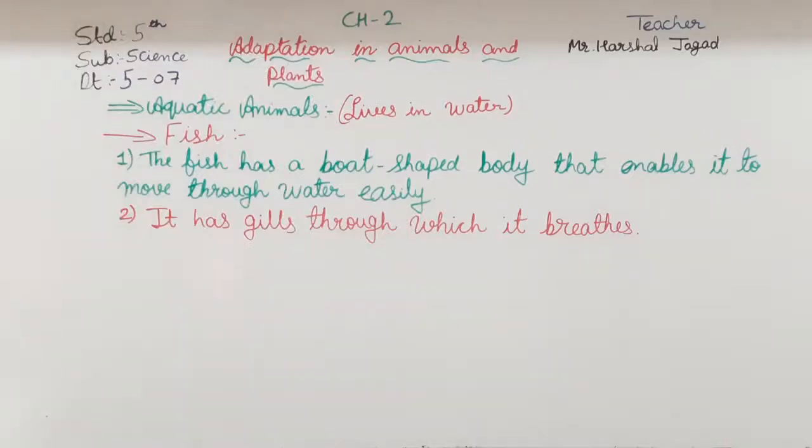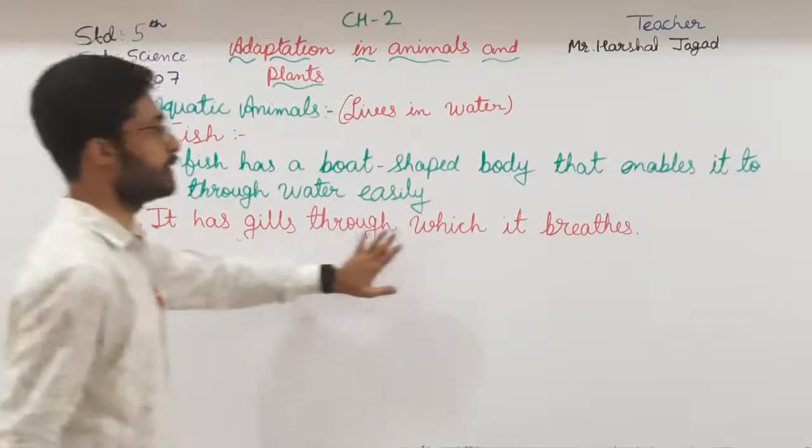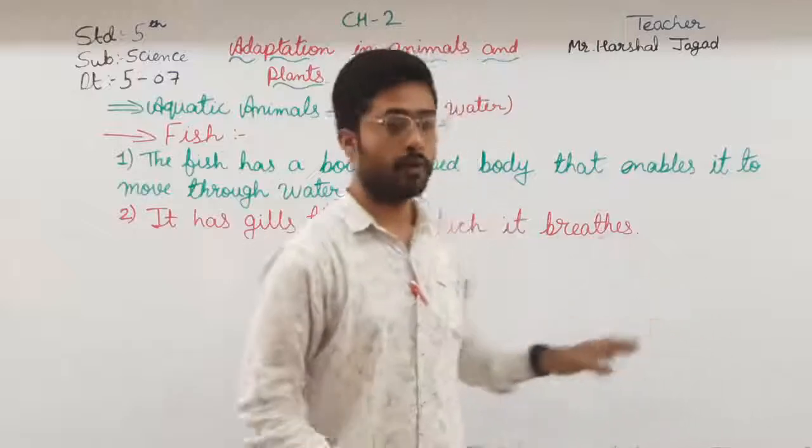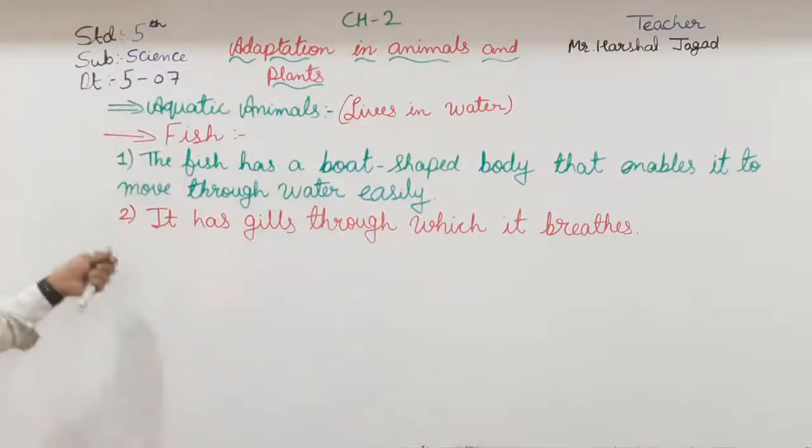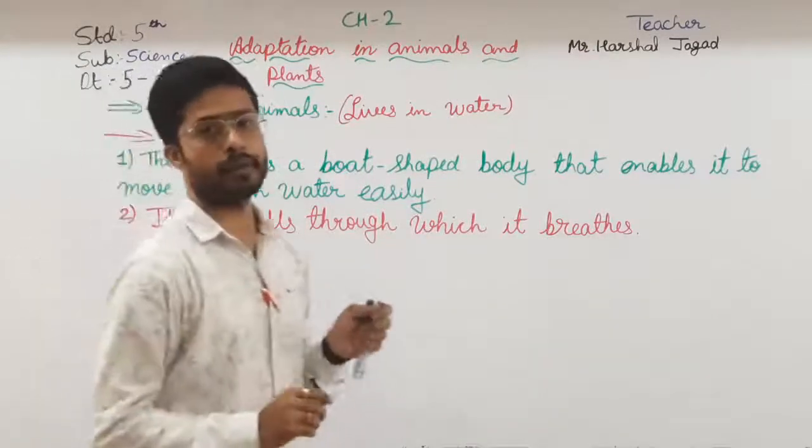Okay, it has gills through which it breathes. So here, what are first of all gills?